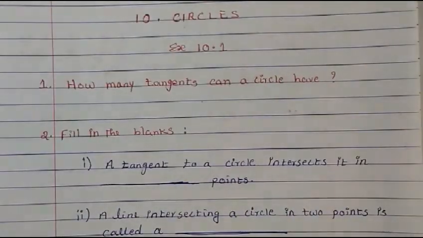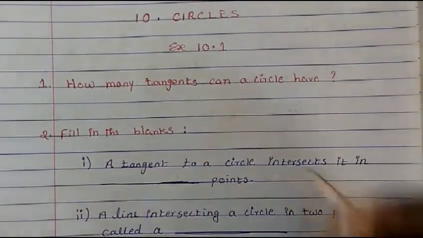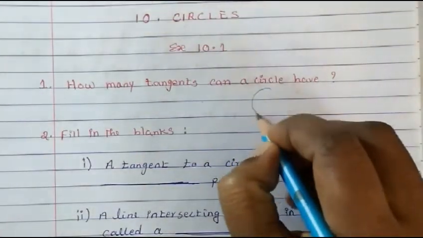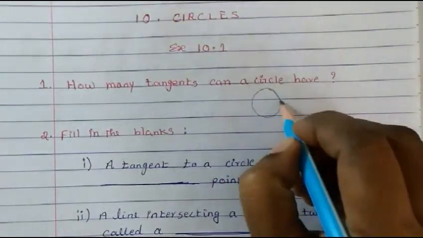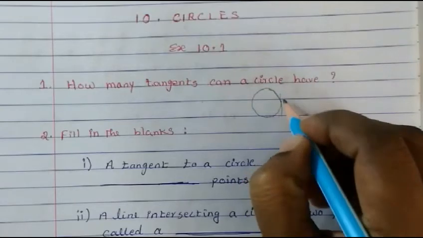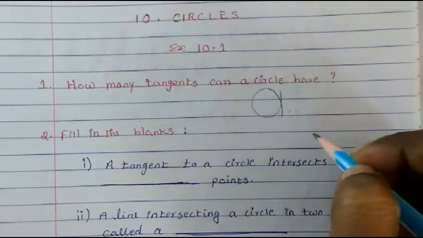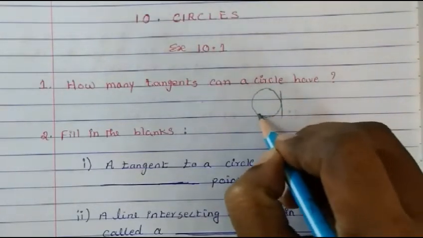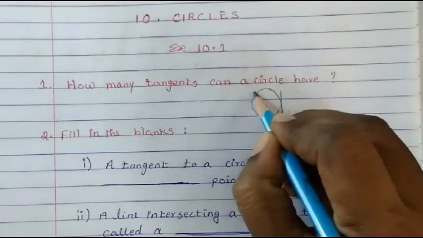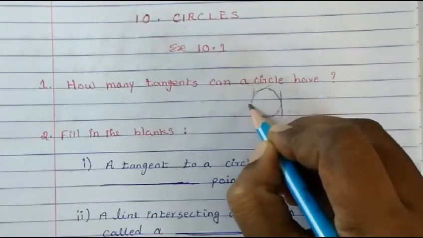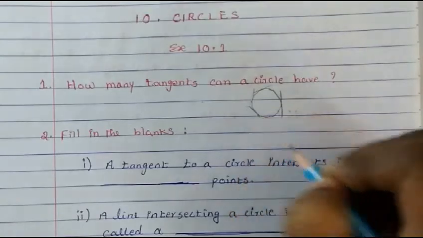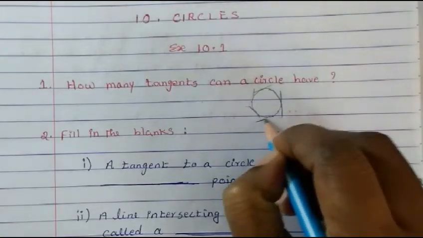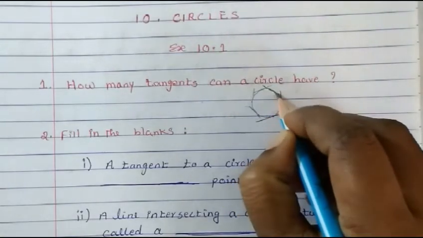But we know that a circle does not have only one point. The circle has a set of points. So if this is a circle, at one point a line is intersecting, we call it a tangent. But there is a set of points, so at each point there can be a tangent passing. At this point can be another tangent, at this point another tangent.